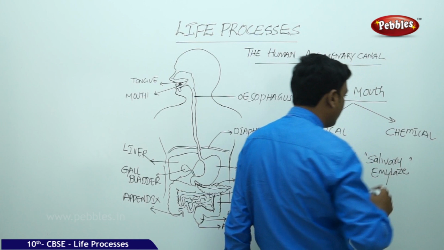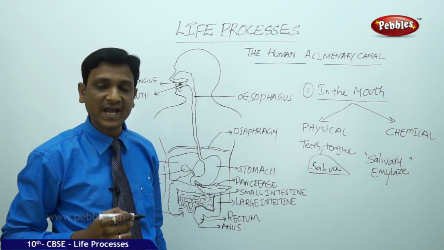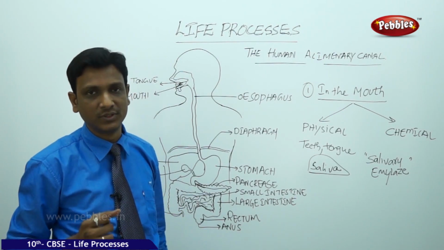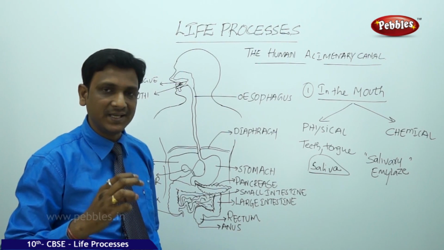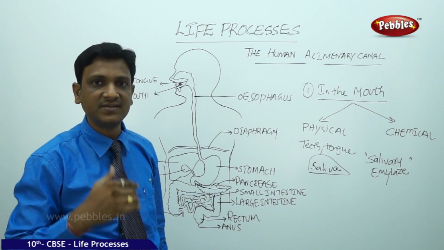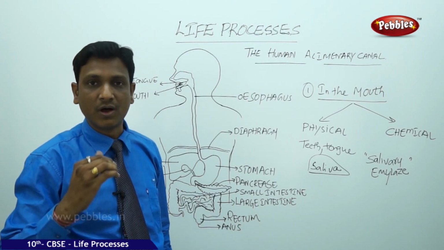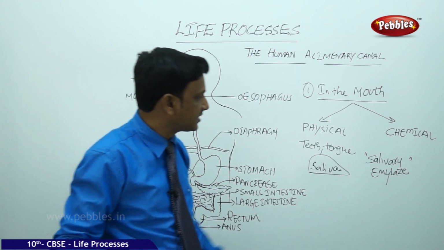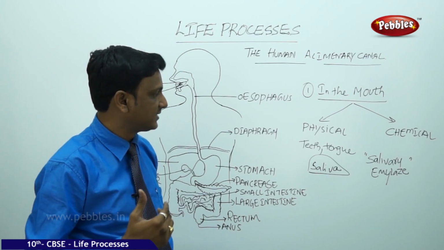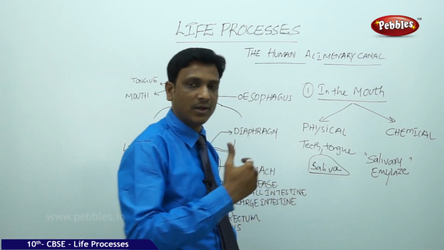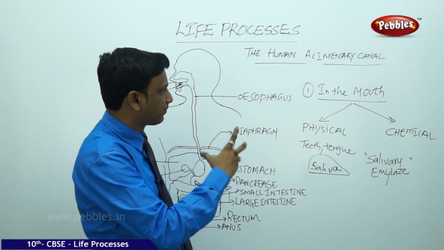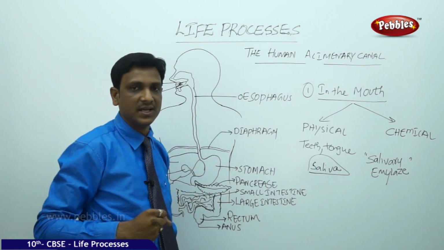So this is a chemical compound, an enzyme which acts on certain nutrients like carbohydrates that we eat in our food. So partially a bit of digestion takes place in the mouth itself. Food is partially digested in the mouth. Which part of the food? Carbohydrates are partly digested, that is by the action of salivary amylase. This salivary amylase digests the carbohydrates into some simpler form. So the food is processed physically as well as chemically in the mouth.